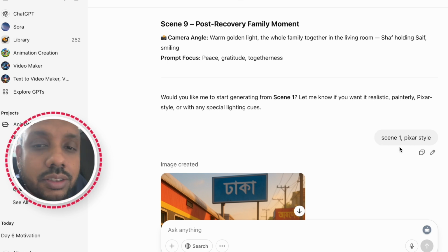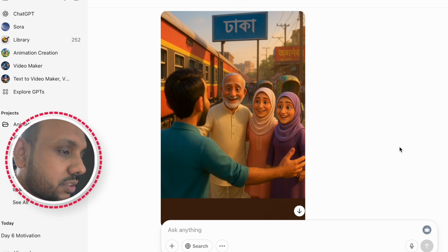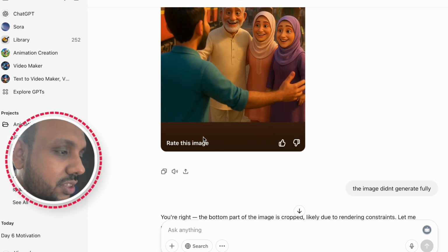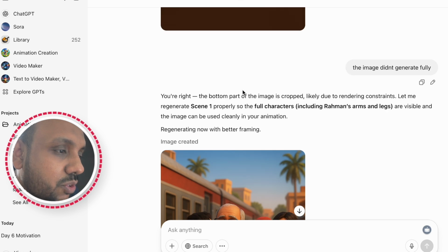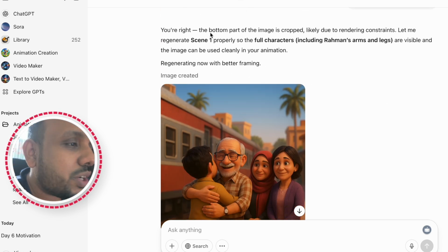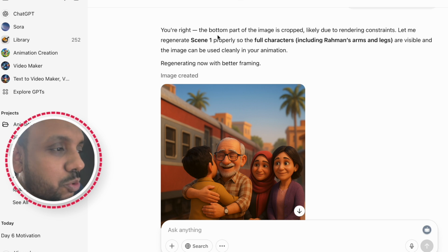Now what I did is I asked it to create scene 1 in Pixar style. So this is the image they created. Now as you can see, the image didn't generate fully and I asked it to regenerate, and ChatGPT did quite a good job as it noticed that the bottom part of the image is cropped, like due to rendering constraints.